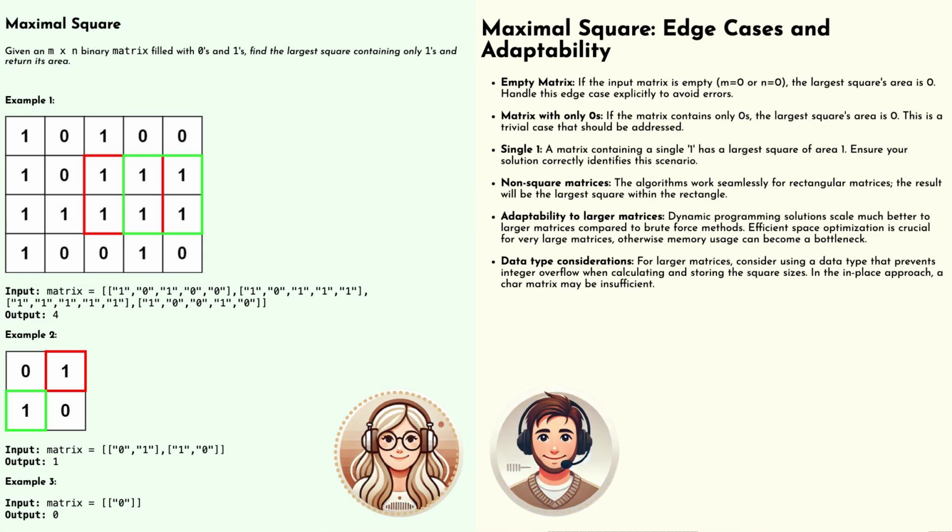Yeah, absolutely. But before we wrap up this deep dive, I have one final thought-provoking question for you and for our listeners. We've been focusing on finding the largest square, but what if we changed the game a bit? What if we wanted to find all the squares of a specific size? Could we use these same techniques to, say, identify all the 2 by 2 squares of farmland in our data? That's a fantastic question.